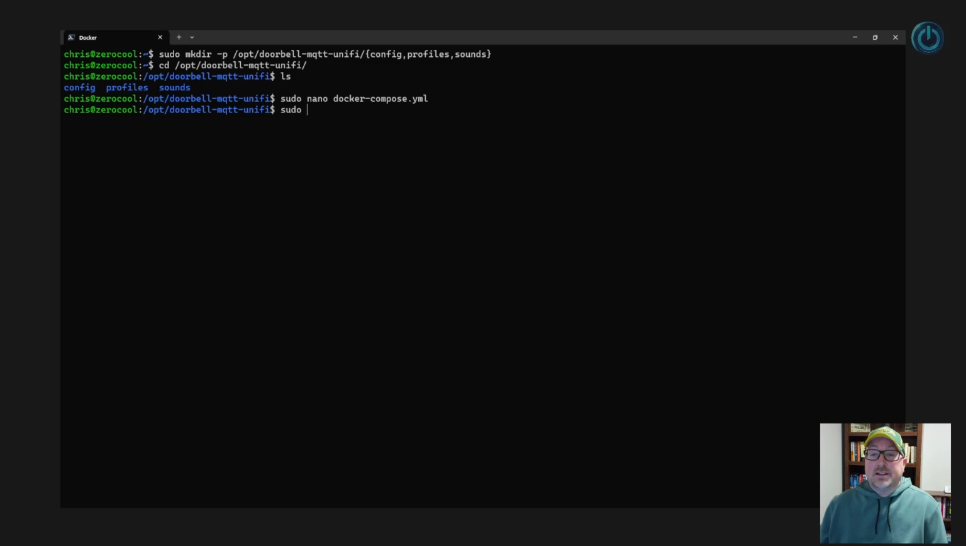Now we'll start the container for the first time. The first time we start the container, it creates a default config.json file. Let's open that now.